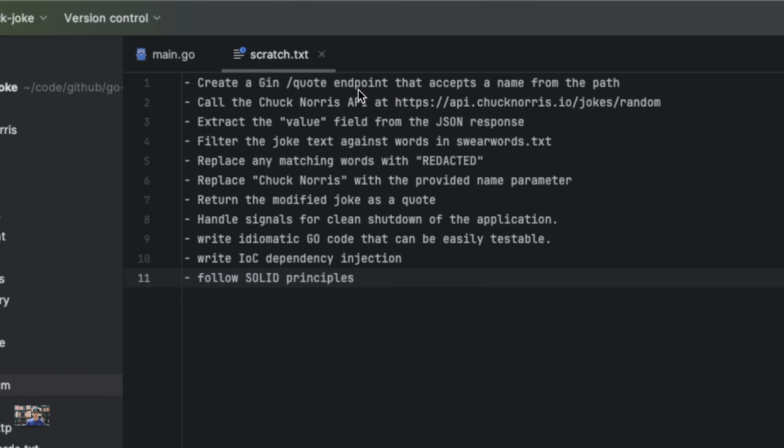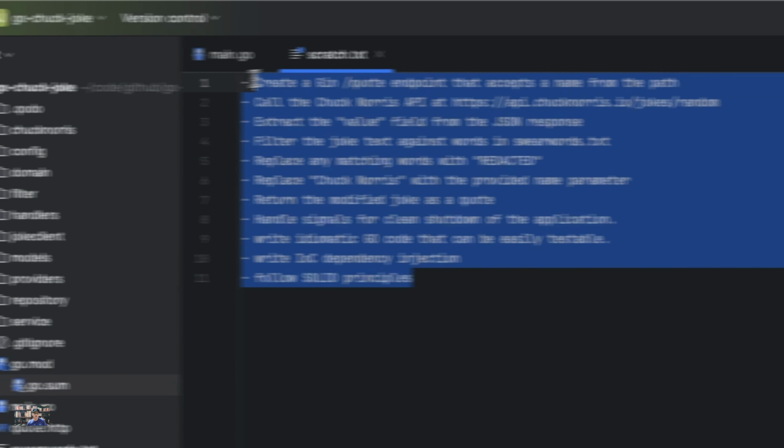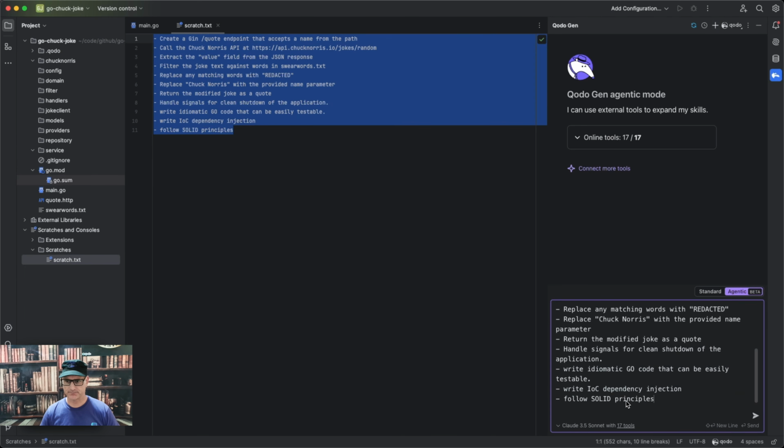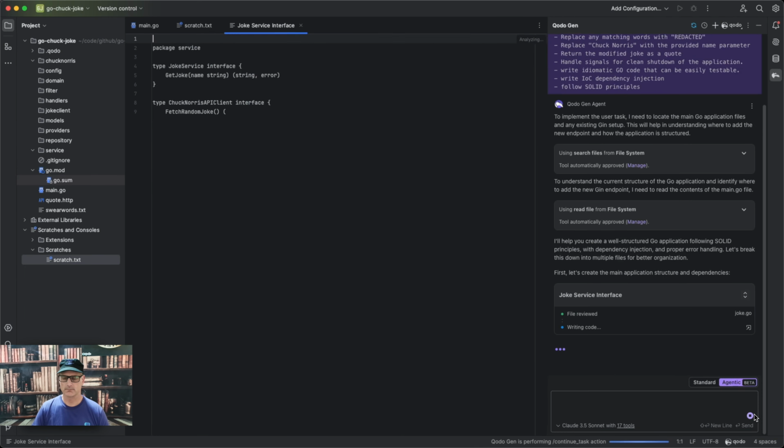You can see my endpoint is going to be quote. I'm going to call the Chuck Norris API. I'm going to search for swear words, clean them up, replace Chuck Norris's name, and also return it back as a quote, following some other best practices here that we want to follow. So let's go ahead and copy this, paste it in, and submit it.